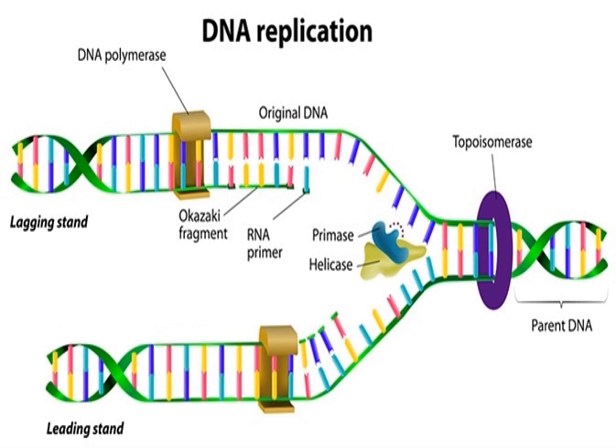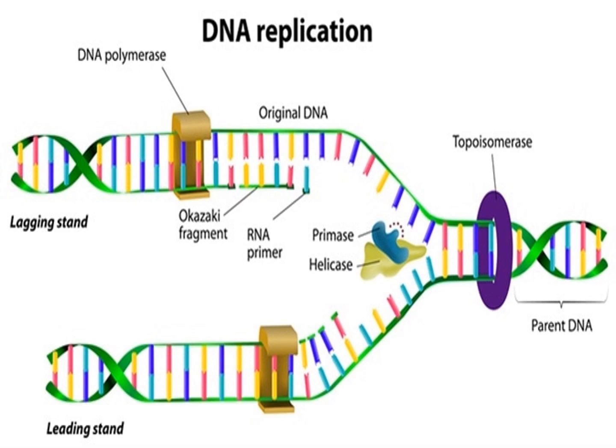The replication stops when the replication forks from two sides meet at the site called terminus. What is terminus? Replication stops when the replication forks of two sides meet at a time.